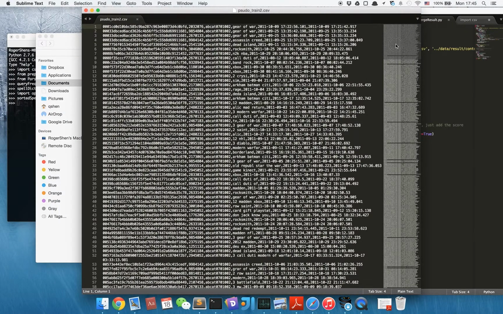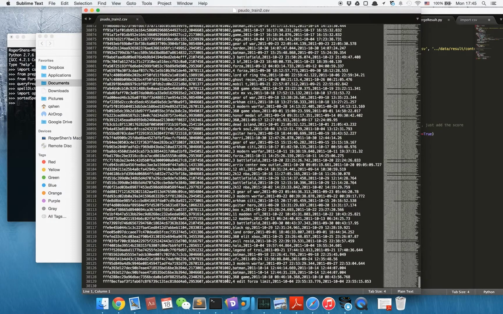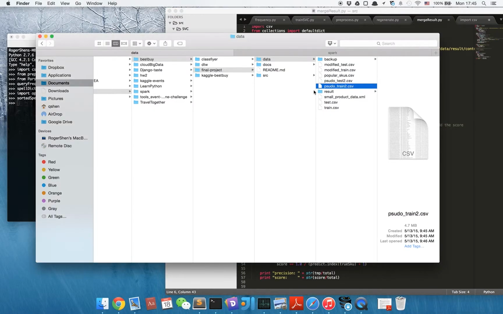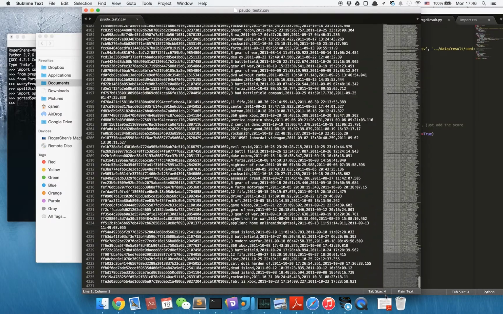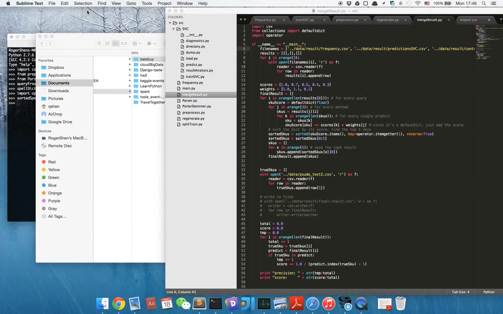The split training part has 38,000 rows, and the testing part has about 4,000 rows. So that's the dataset we use to train our method and test our method.